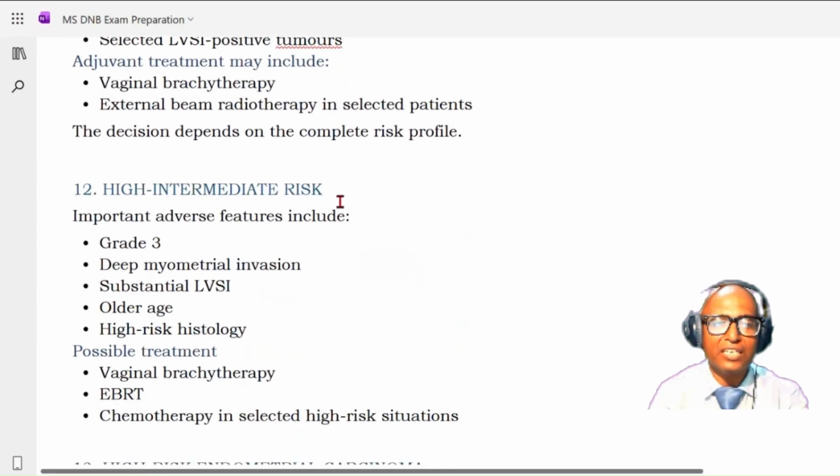Then coming to the high intermediate risk. Here also you have a grade 3 but deep myometrial invasion, substantial LVSI, elderly patients and high risk histology. Now what you require here, it is mainly the vaginal brachytherapy, EBRT and chemotherapy in selected high risk situation. So we are going stepwise. First surgery alone, here no adjuvant in the low risk. In intermediate, adjuvant is required, mainly vaginal, EBRT, SOS. Here vaginal plus EBRT and SOS chemotherapy is required.